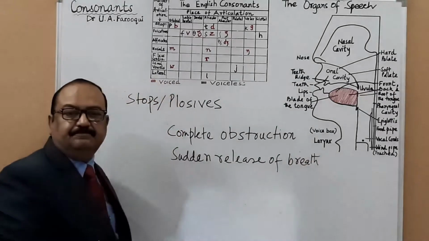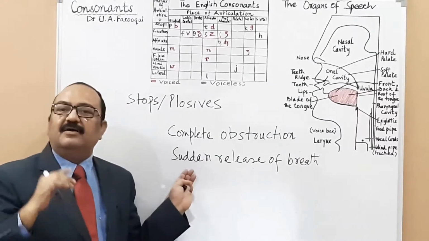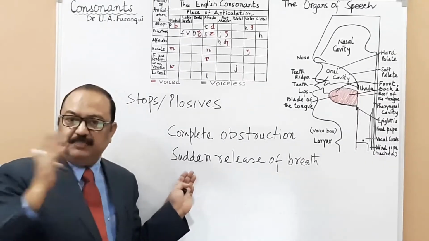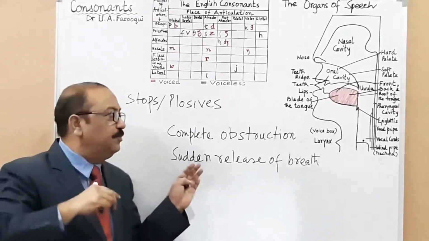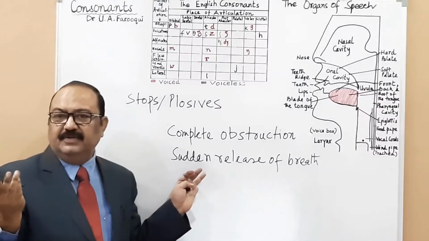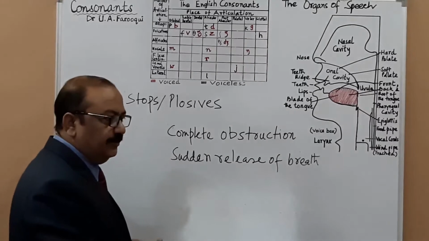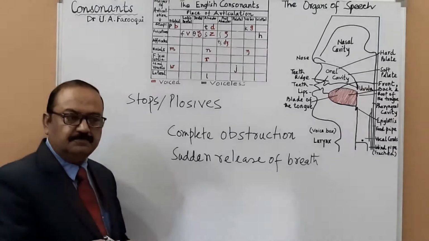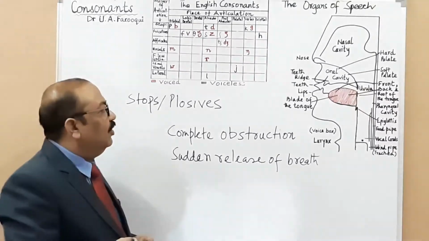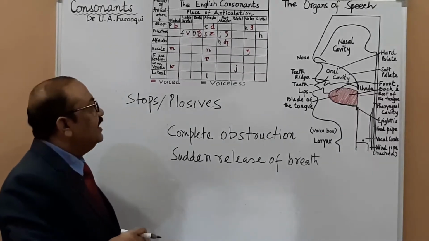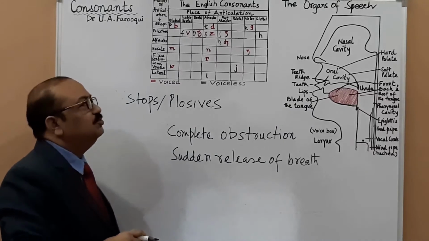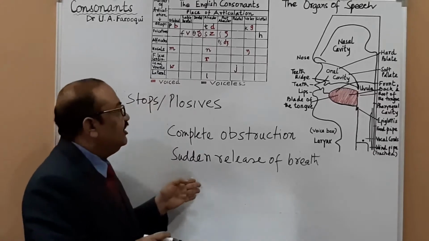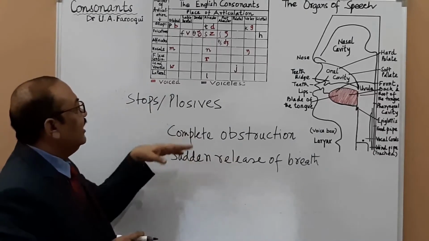So I repeat, say pa, ba; ta, da; ka, ga are the three pairs of plosives, where in each pair the first is voiceless, as you know, and the second is voiced. Sir, how can we differentiate between a voiced sound and a voiceless sound? Interesting and very important question too.